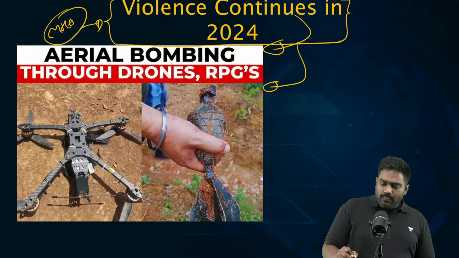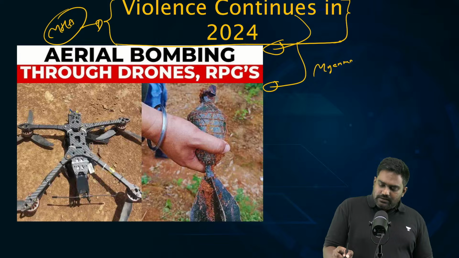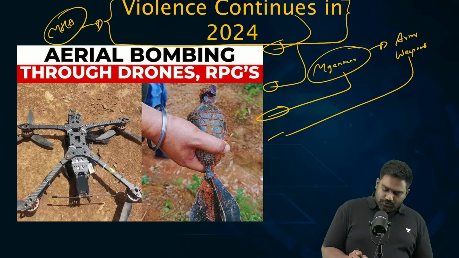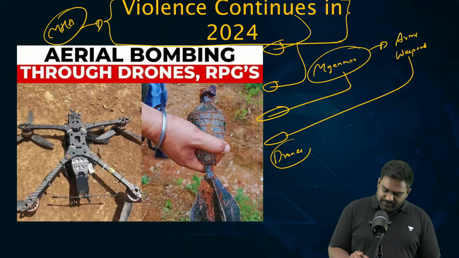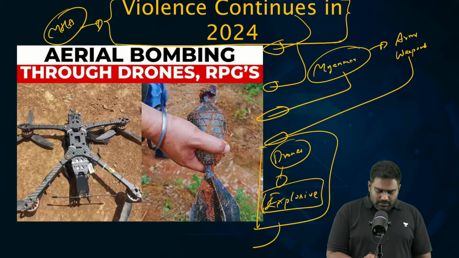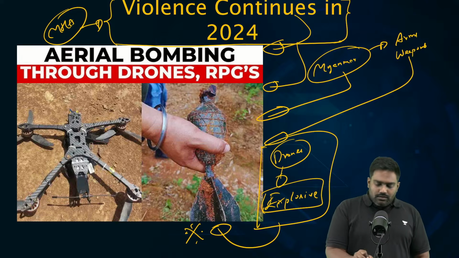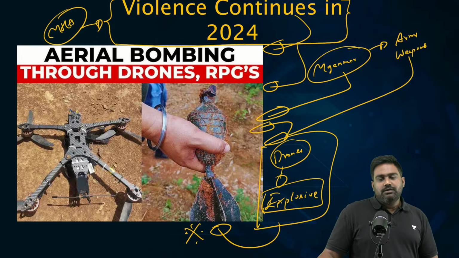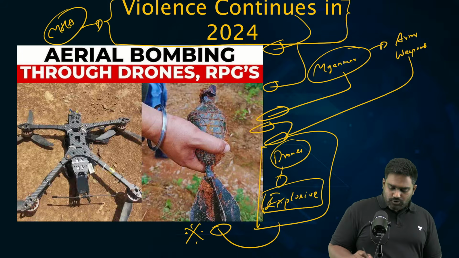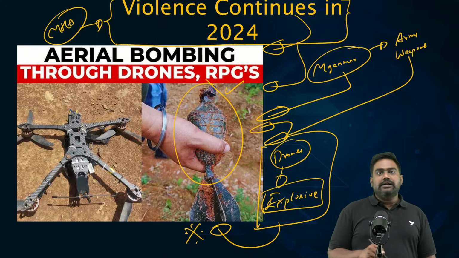And we also saw direct links between these extremist groups and Myanmar, where they were sourcing their arms, their weapons. There was even usage of drones to drop explosives. It was very new to Northeast India. Unmanned aerial vehicles and these commercial toy drones were effectively used by the Kuki armed groups to drop explosives onto targets.